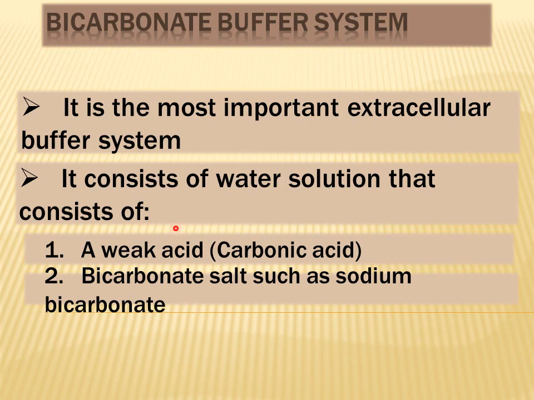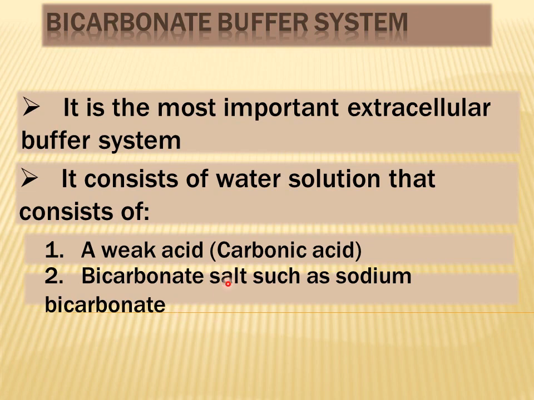So the two elements of the bicarbonate buffer system are carbonic acid, which represents the acidic element, and the bicarbonate ion, which represents the basic element. And the carbonic acid in the form of carbon dioxide can be regulated by the lungs, and the bicarbonate ion, which is the basic element, can be regulated by the kidneys.